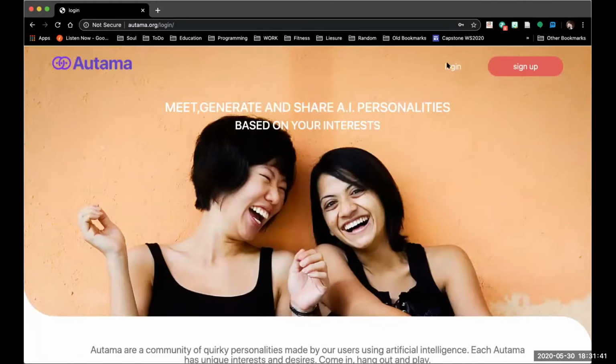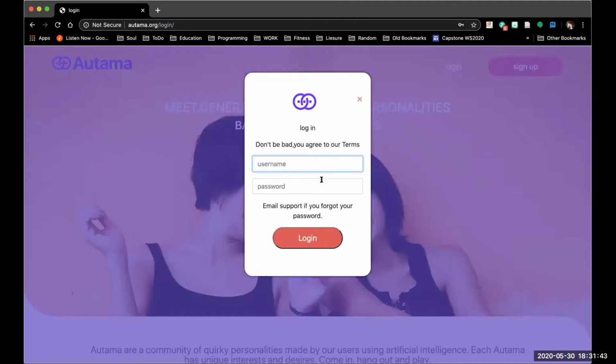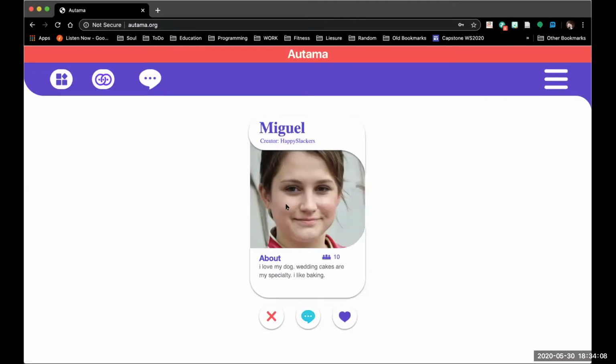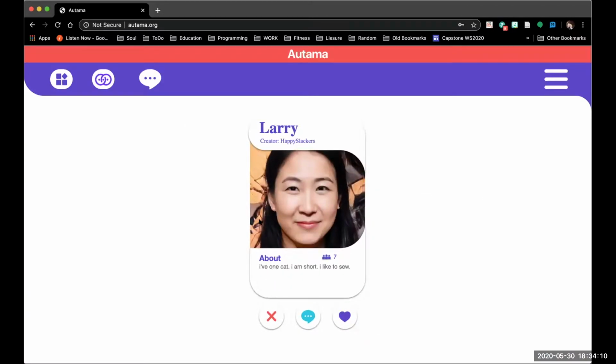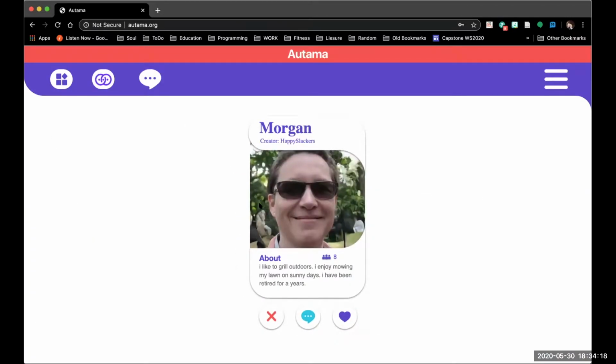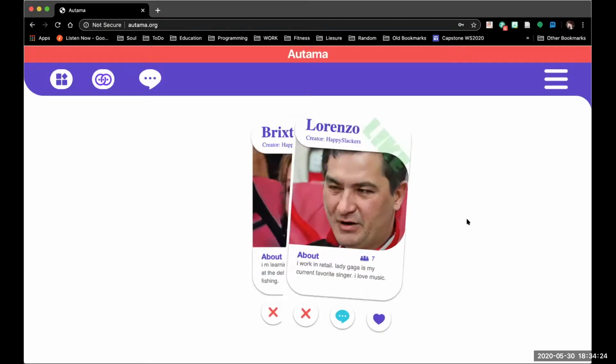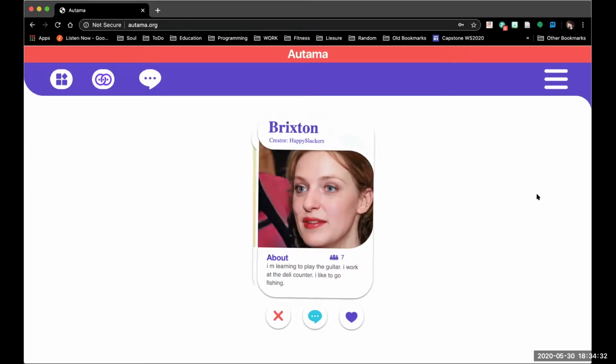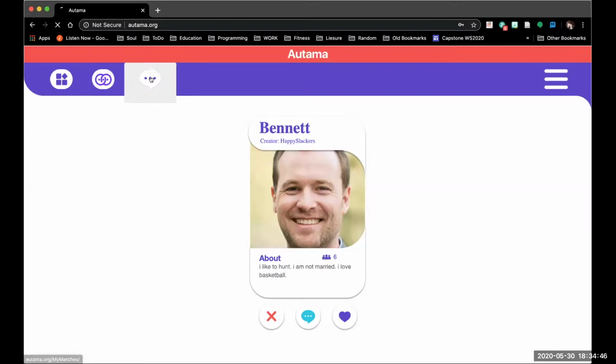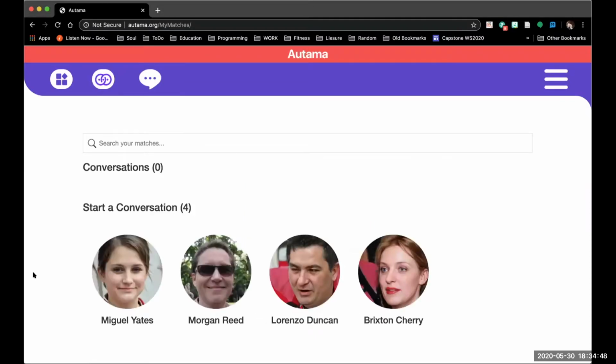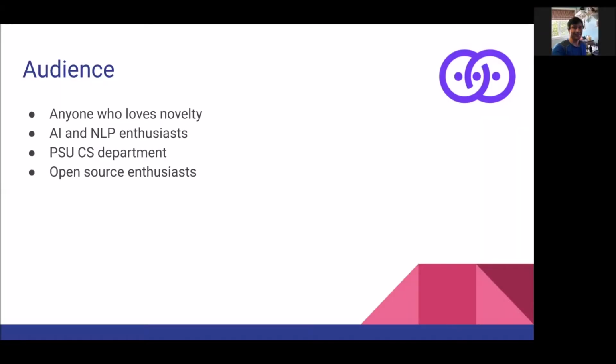We wanted to create a form of digital interaction that's really similar to Tinder, where a user can log in, they can chat with Autama, they can swipe an Autama and match and unmatch in the simple, easy way that Tinder does, and we wanted to emulate. Now, who's going to use this? Everybody's going to use this. This is really meant just to be a fun project for anybody who really loves the novelty of AI.